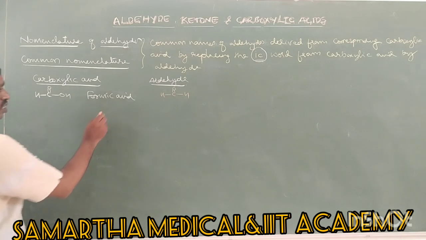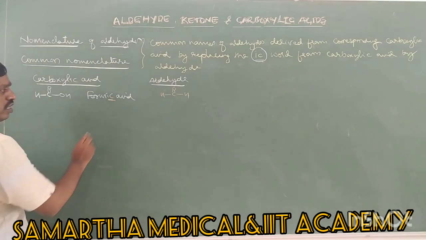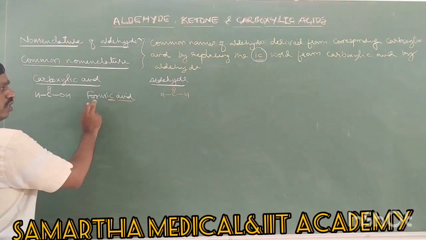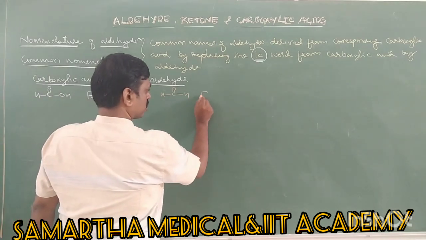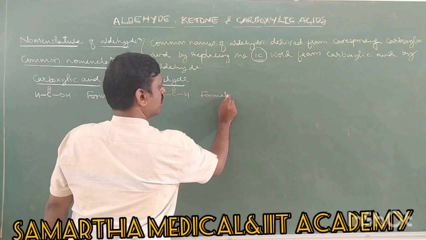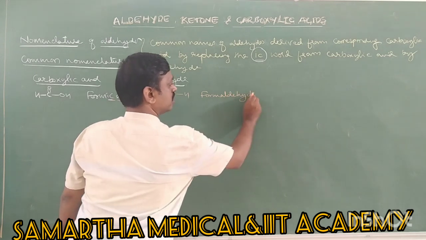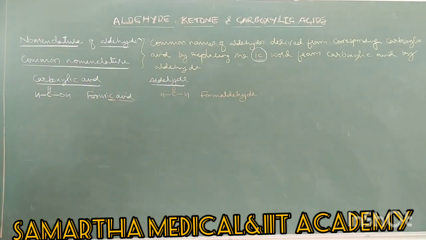So therefore, you just remove the ic acid and replace with aldehyde. Therefore, its common name is formaldehyde. Formic acid becomes formaldehyde. That is the ic acid replaced by aldehyde.